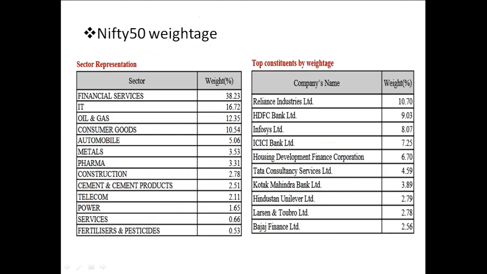So this is the weightage of Nifty 50. We can see financial services, IT, and oil and gas have the higher weightage. So anything that happens in financial services, like banks and non-banks, and IT companies like TCS and Infosys will have a much greater impact on Nifty. Here we can see that as per the weightage, Reliance, HDFC, Infosys, and ICICI Bank have much higher weightage. So if the stock price of Reliance and HDFC Bank is moving up or down, Nifty will mostly follow the same, because their weightage is higher.